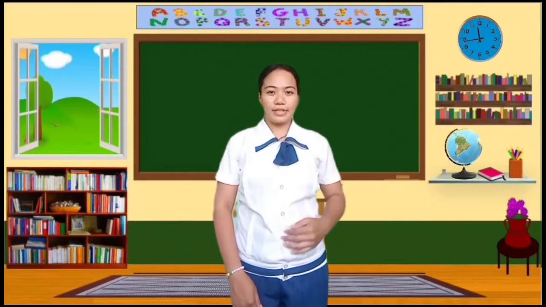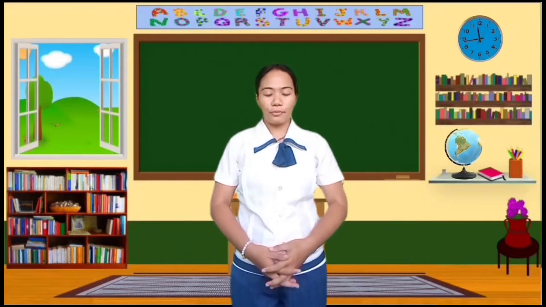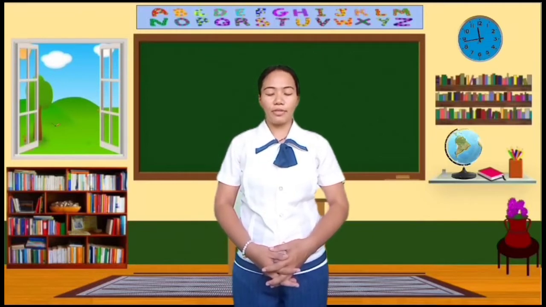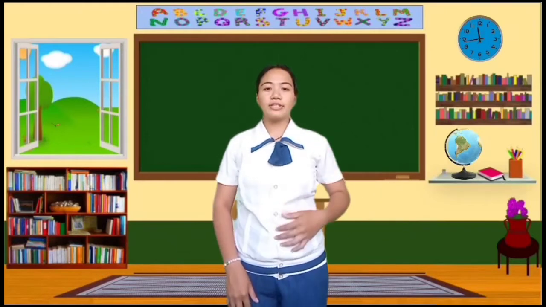In the name of the Father, the Son, and the Holy Spirit, Amen. Our Father, who art in heaven, hallowed be your name. Your kingdom come, your will be done on earth as it is in heaven. Give us this day our daily bread, and forgive us our sins as we forgive those who sin against us, and bring us not into temptation, but deliver us from evil. Amen. In the name of the Father, the Son, and the Holy Spirit, Amen.